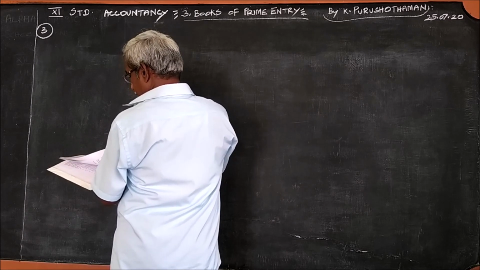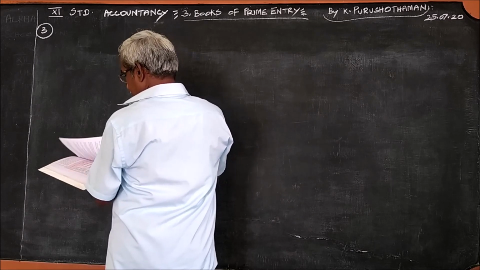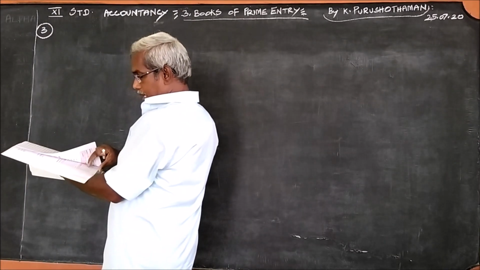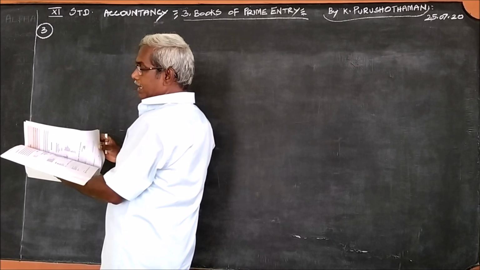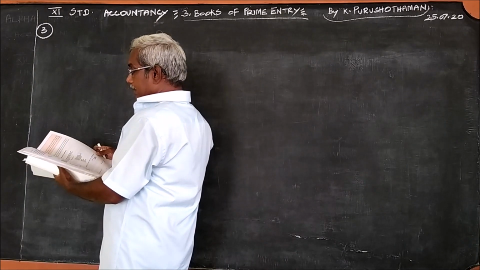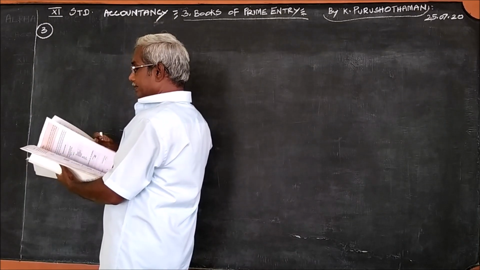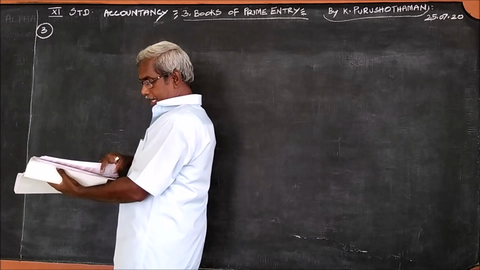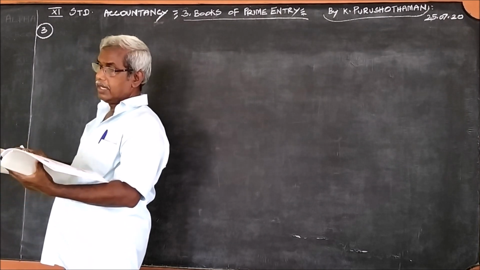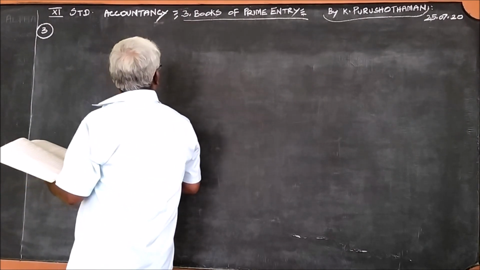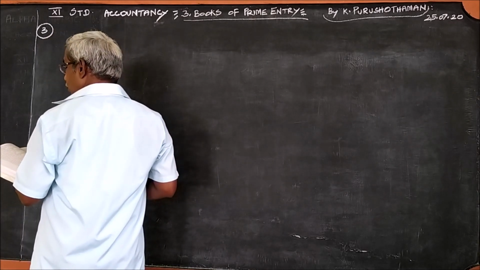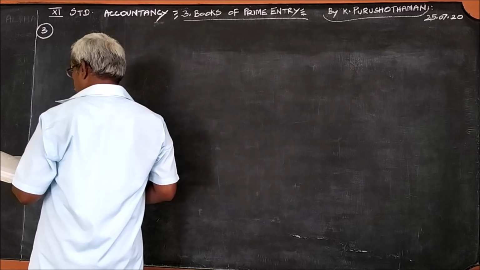Under this chapter, I said there are two methods of preparing the accounts. One is the accounting equation method. The second one is the traditional method. Under the accounting equation method, we did two problems, that is 1 and 2. Now we are passing on to the third one.